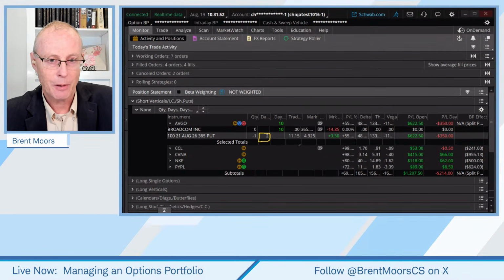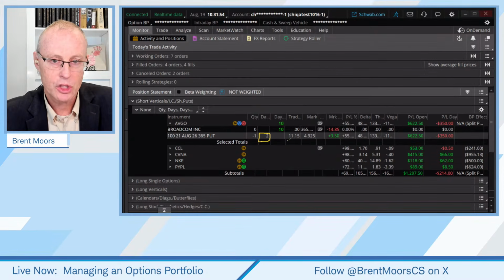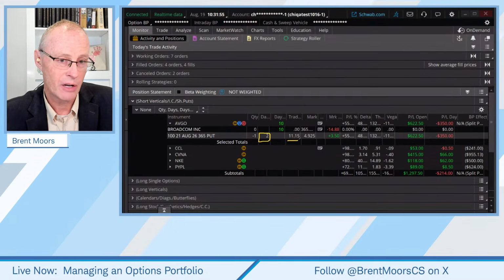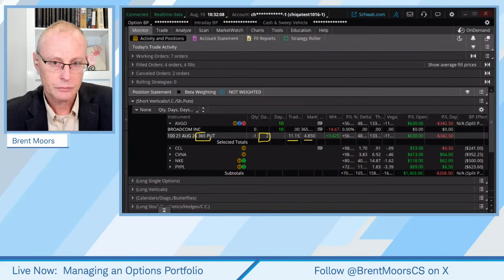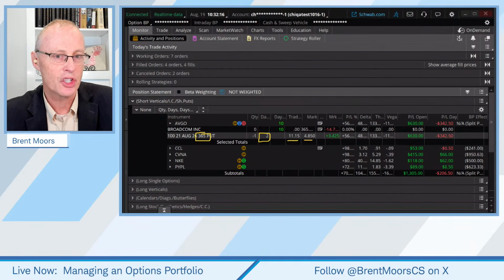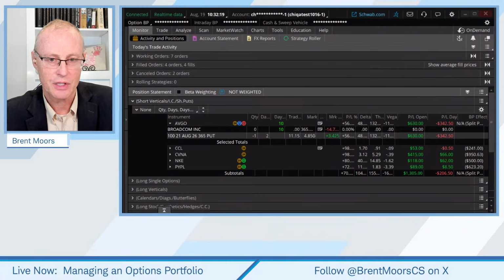Right now, what the price is saying is this. We sold it for basically $1,100. Right now, it's worth about $500, which is great. It's gone down, but the stock price and the strike price are still close enough that there's still uncertainty, which is why that option still has value.